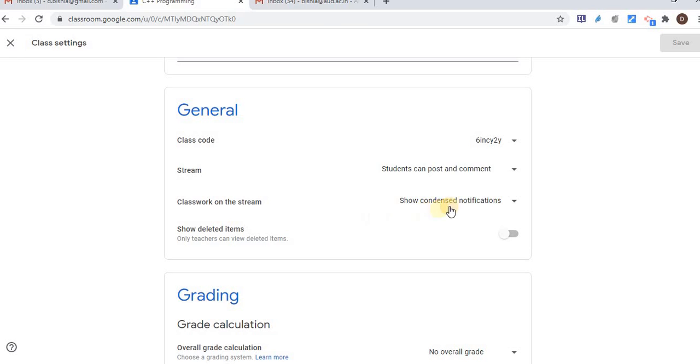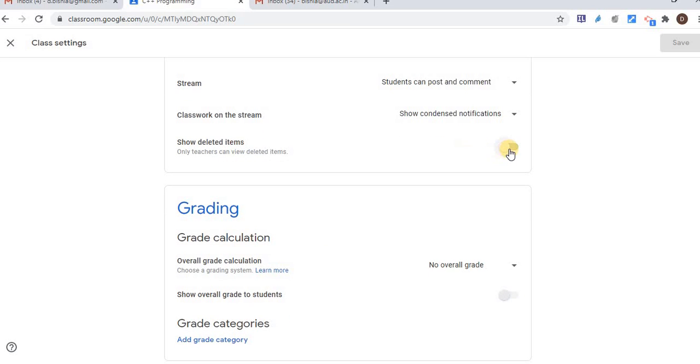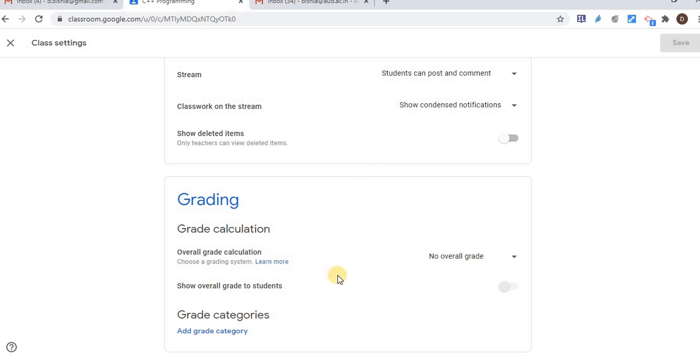For classwork on stream, I again have a few options: show attachments and details, notifications, hide notifications, and so on. Show deleted items can be enabled or disabled. In the grading option, overall grade, we can show the overall grade to students, and I can enable or disable it at any point of time.